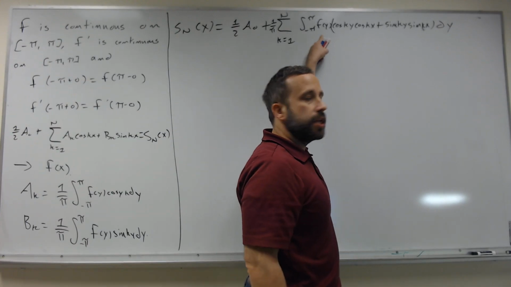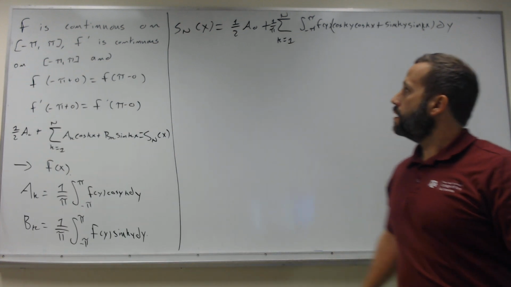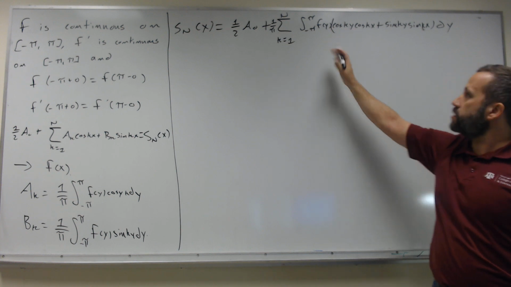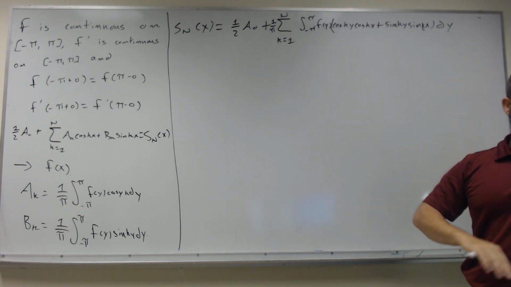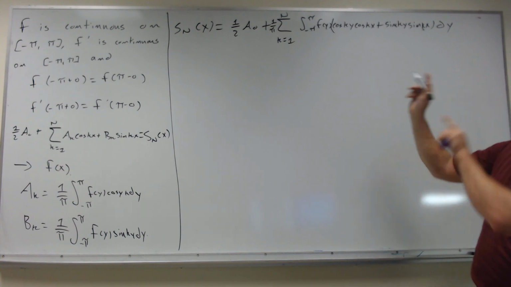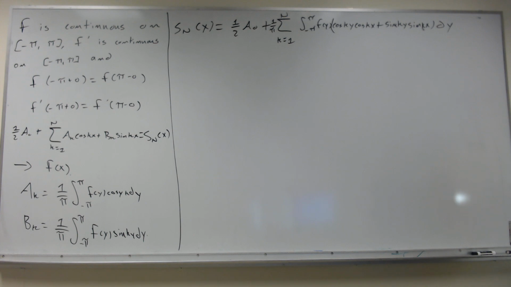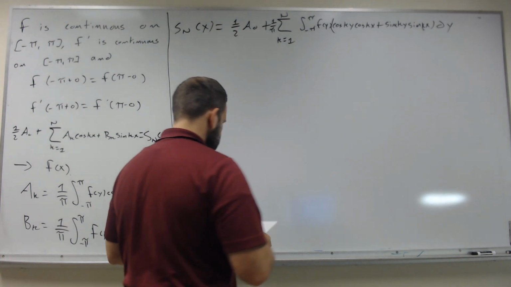Now, f is a good function. We're assuming f is continuous. Each of these functions is a good function, it's continuous, and it's a finite sum, so there's absolutely no problem. There's no ambiguity, nothing at all that needs to be justified about interchanging the integral and the summation. The only thing I need to do is look at my notes, because there are some tedious things here that I need to make sure I get right.